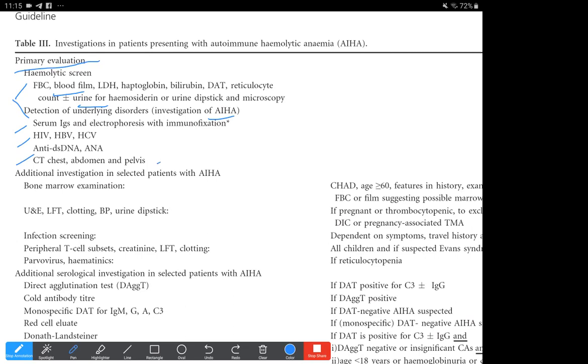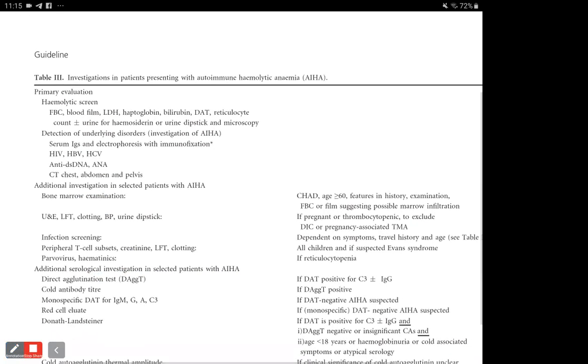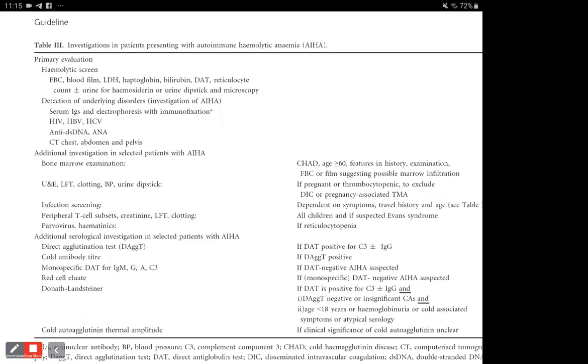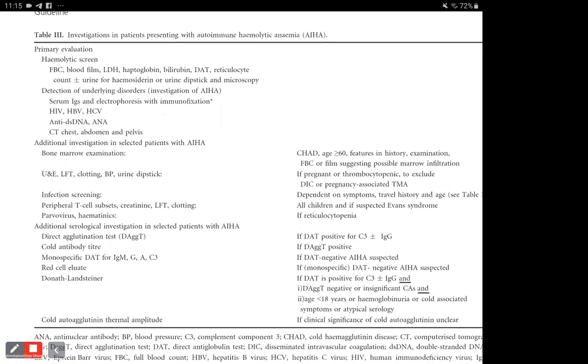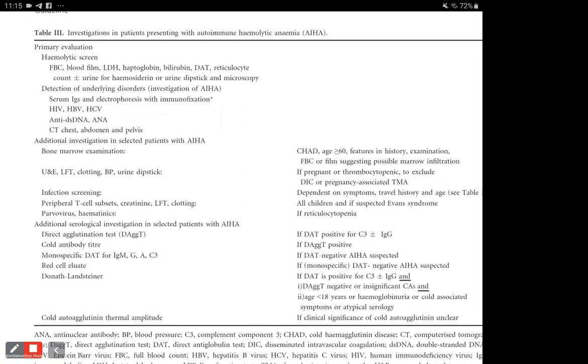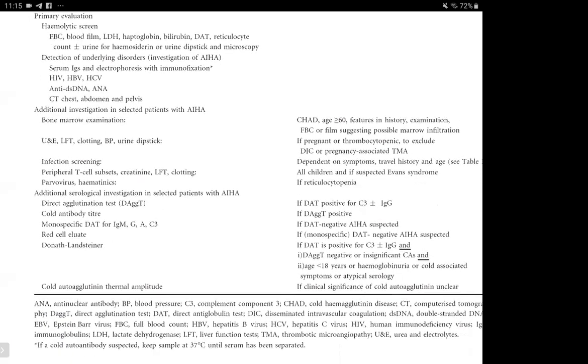Then additional tests would include this panel of tests in selected patients. These are general additional investigations, and these are serological investigations in selected patients. The general tests would include bone marrow examination, urine examination and infection screening. And the additional tests depend on the type of cause of the autoimmune hemolytic anemia.